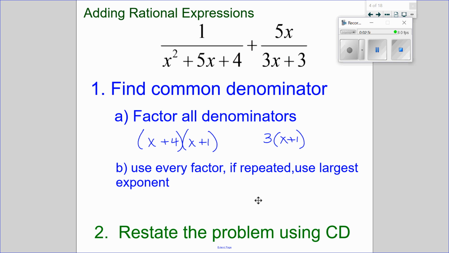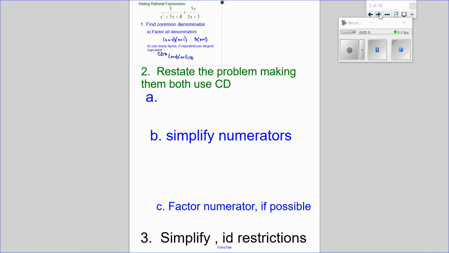So from the first, I definitely need both x plus 4 and x plus 1. And when I look at the second one, I do not need to repeat the x plus 1. I just need to pick up the 3. So my common denominator ends up being those three factors only. And it does not matter what order you put the binomials in. Now that I know the common denominator, I'm going to need to restate my current fractions. I'm hoping that's on your paper already so that you do not need to use my screen, because I've made it small. So now you need to restate each fraction. You should pause and try yourself first on your path to troubleshooting what you're doing.